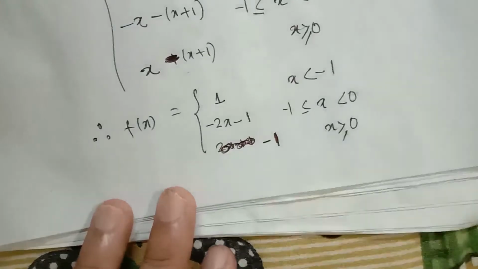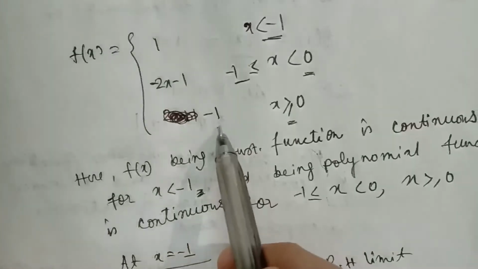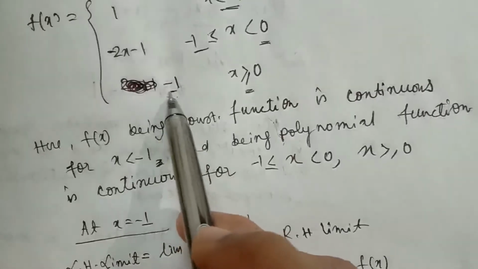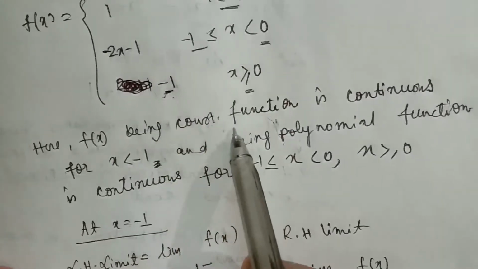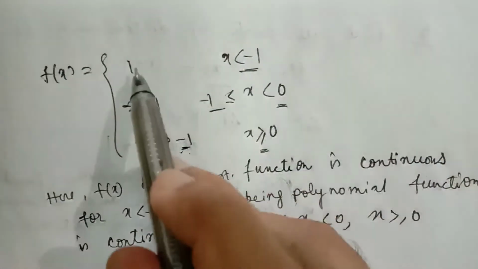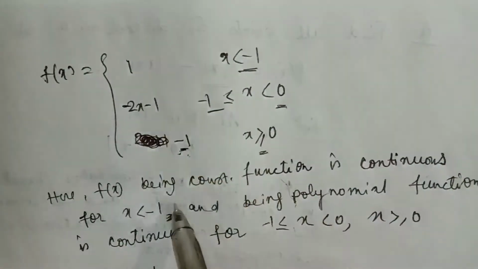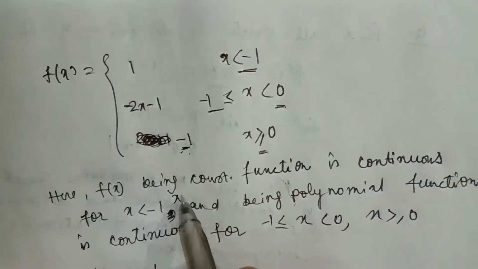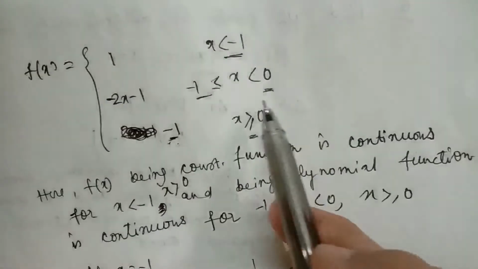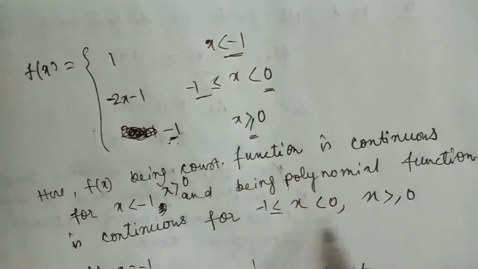So here this will be minus 1, and we have to write it this way: f(x) now becomes a constant function, f(x) being constant function is continuous for x less than minus 1, and for x more than 0, here we have to add. And f(x) being polynomial function is continuous in between minus 1 and 0.